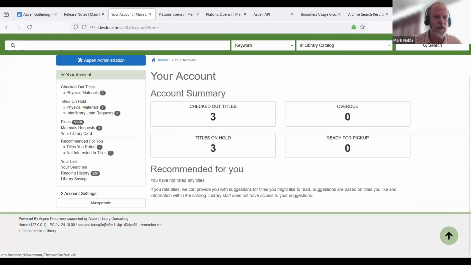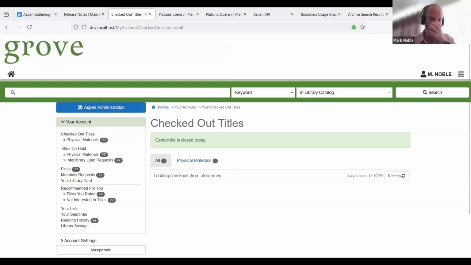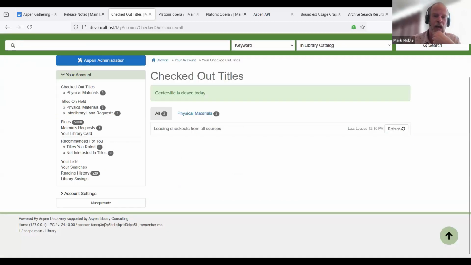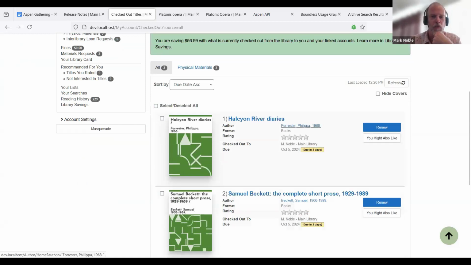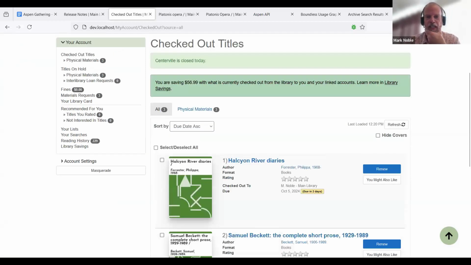So here, let's go to what we have checked out. Here we get information about what we have checked out, and we can see that based off what we have currently checked out, we are saving $56.99, with information that goes into the library savings. These messages, of course, are translatable.